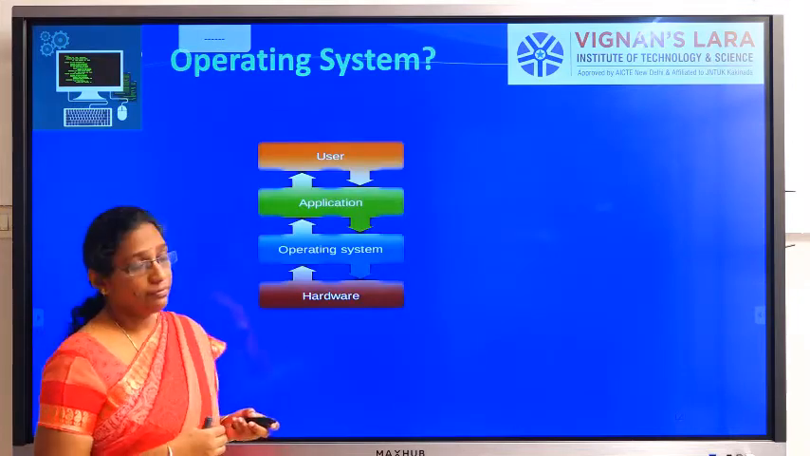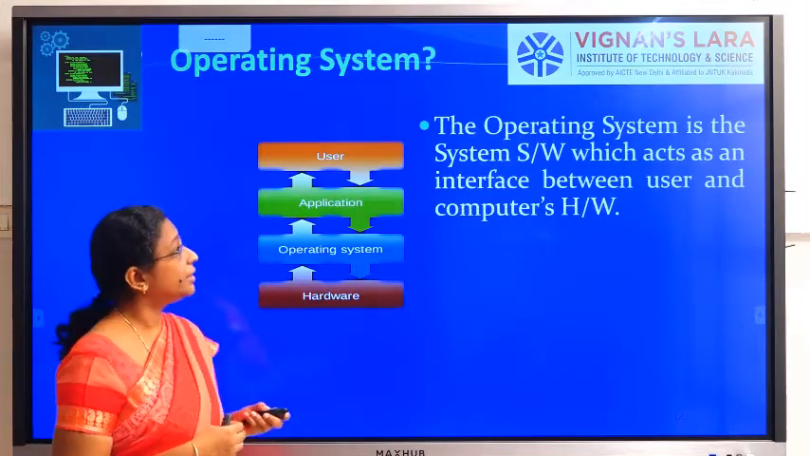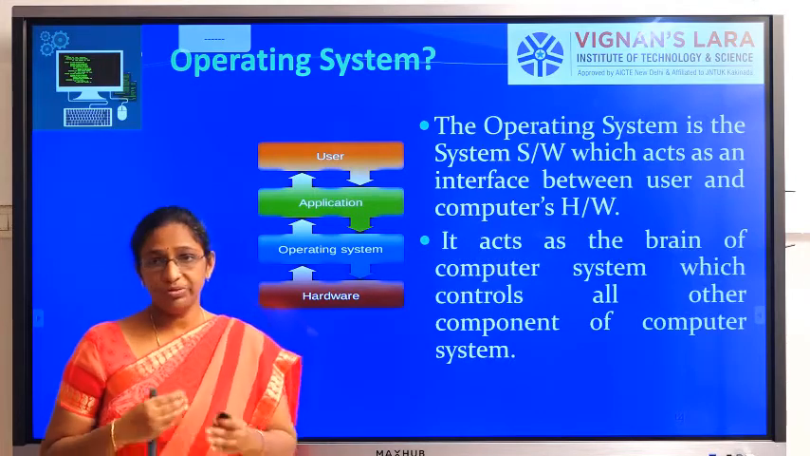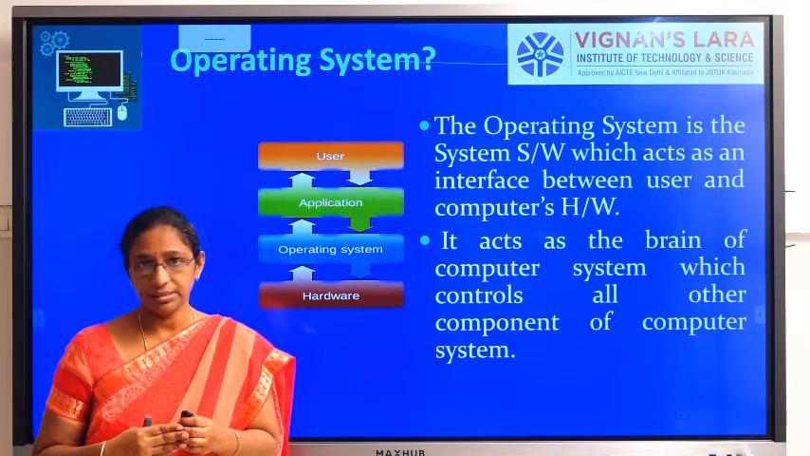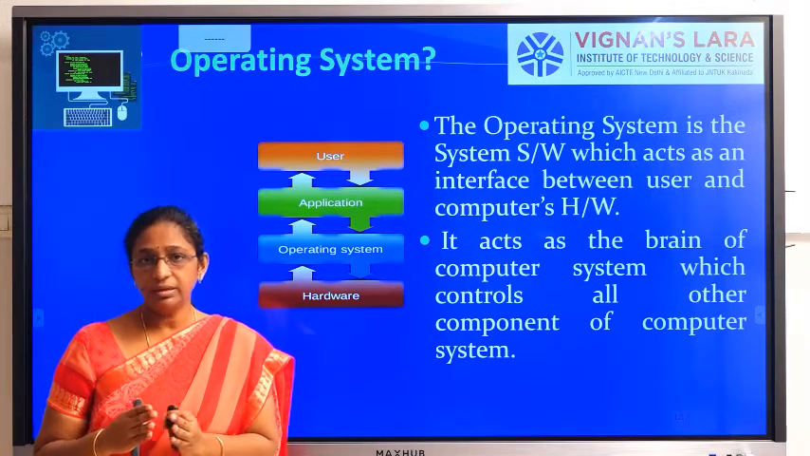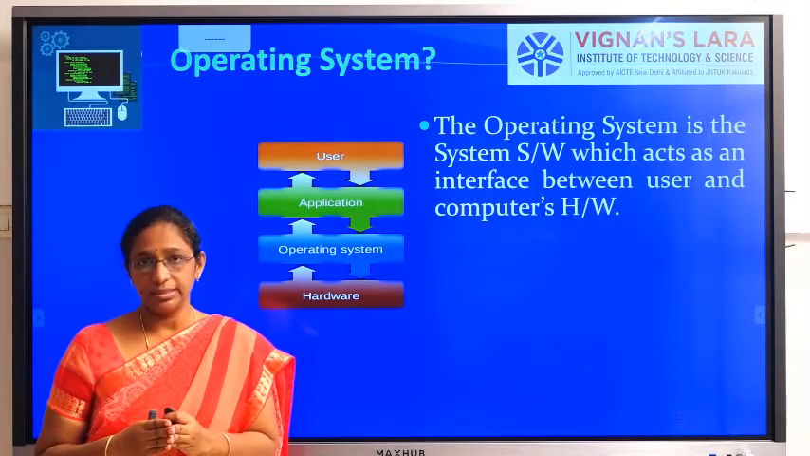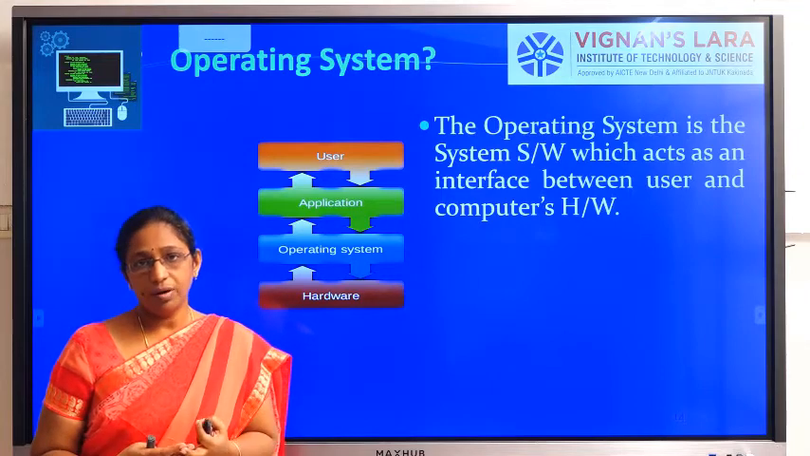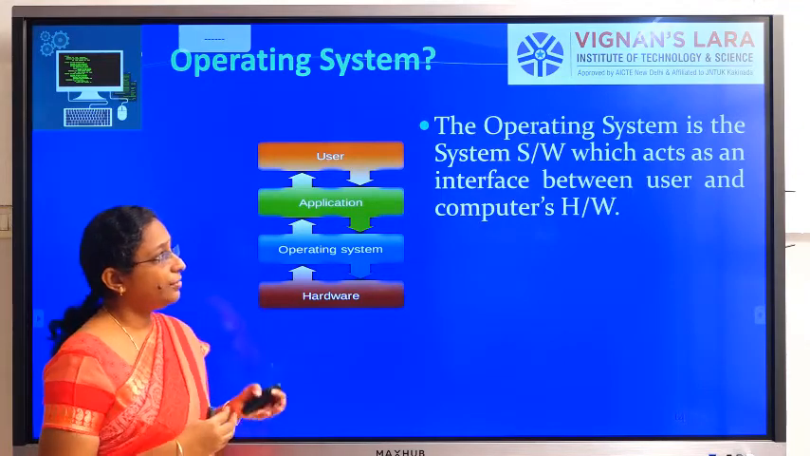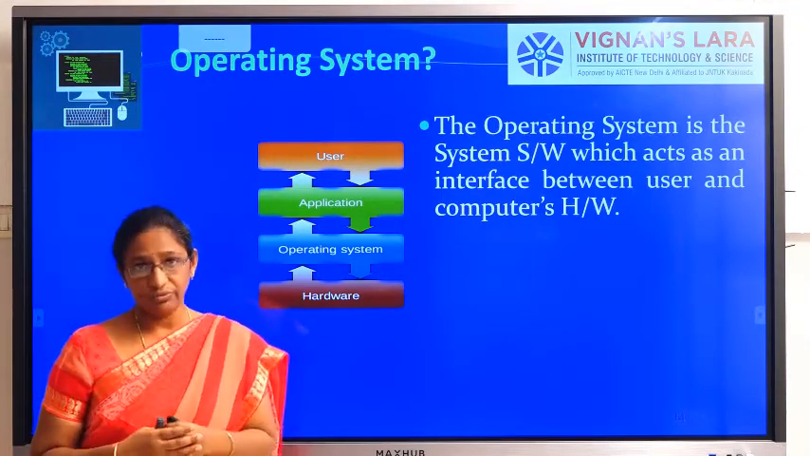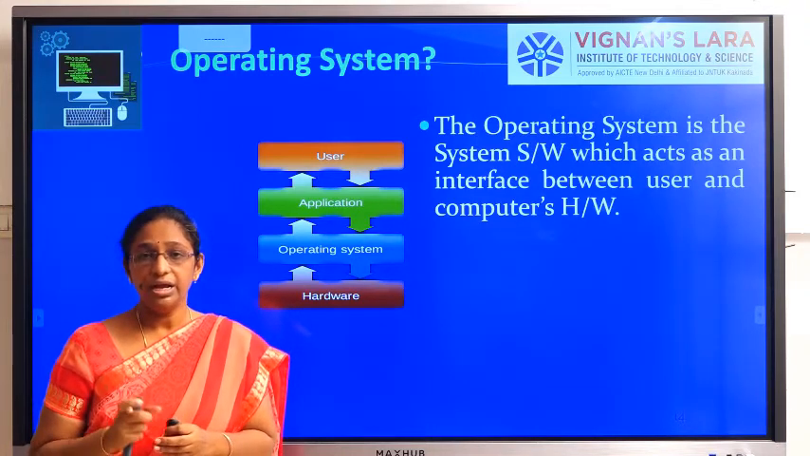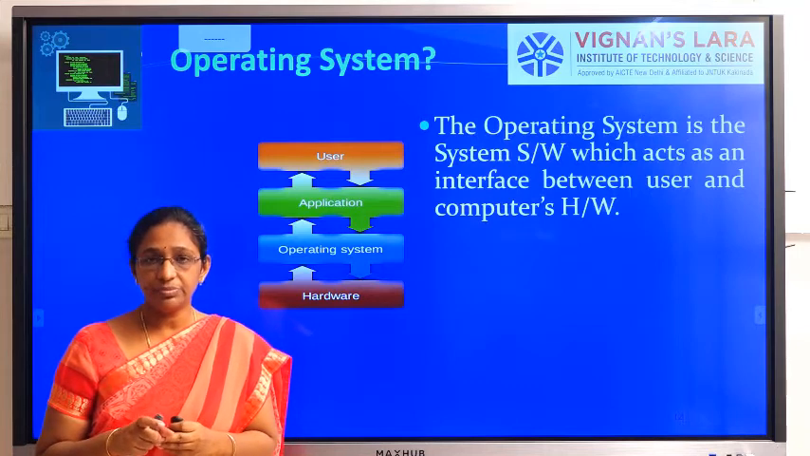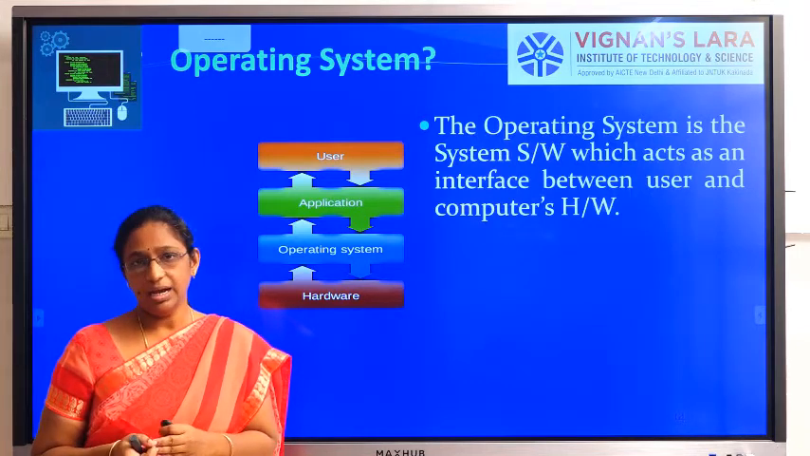Okay. So now coming to your Unix. So before going to the Unix, as we have said, Unix is an operating system. So before knowing that, we have to know what is an operating system. Okay. So what is an operating system? An operating system is a system software which acts as an interface between the user and the hardware.